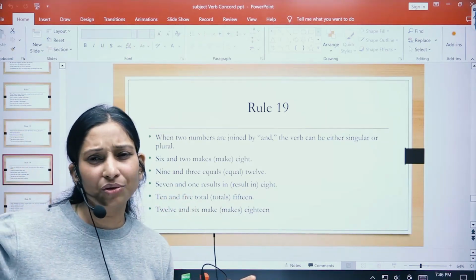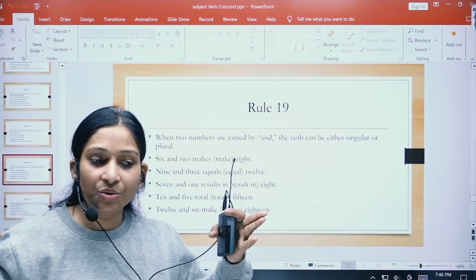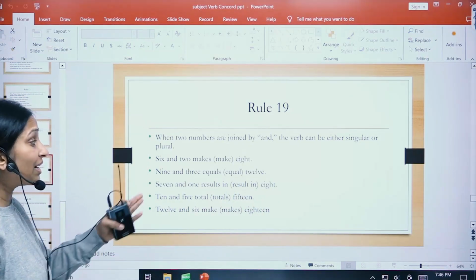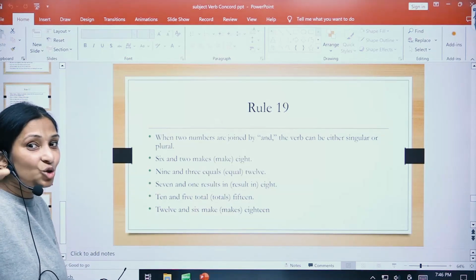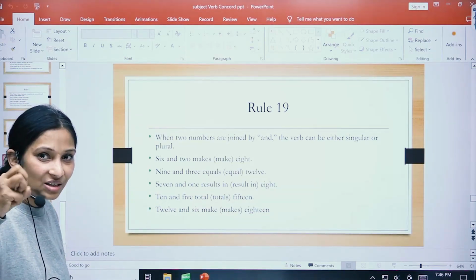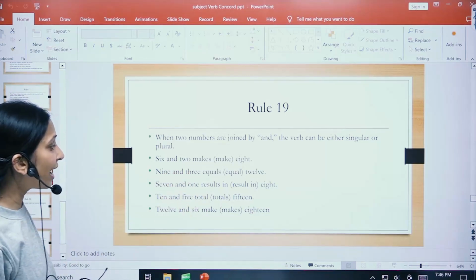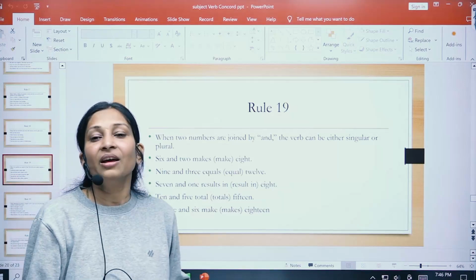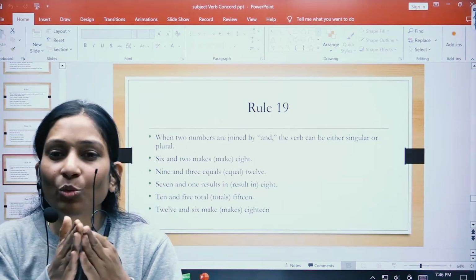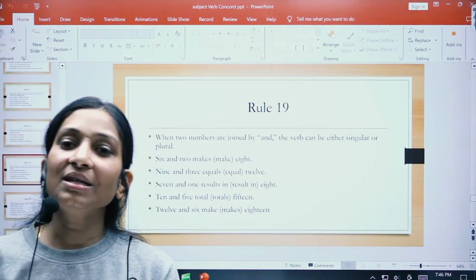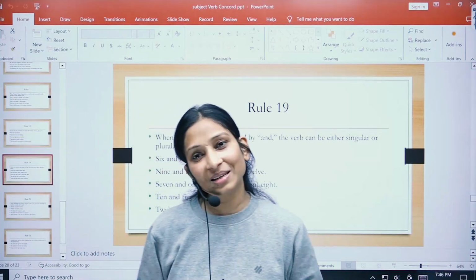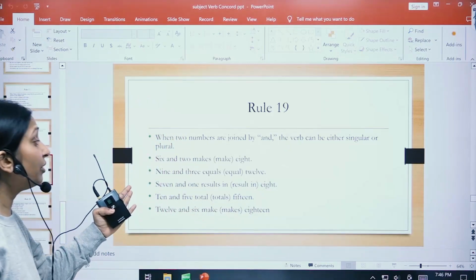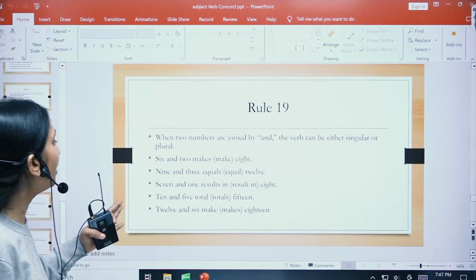Here we have to concentrate on the object, whether the object is separating the two or combining the two. 6 and 2 makes 8, right? Here 8 is together, so it is combining, hence it is singular. 9 and 3 equals 12, so it is combining again. When we are combining something and not separating something, the singular verb will be used, right?